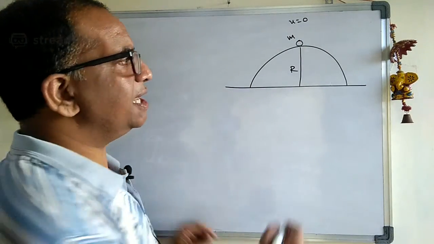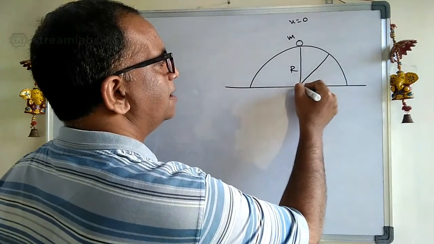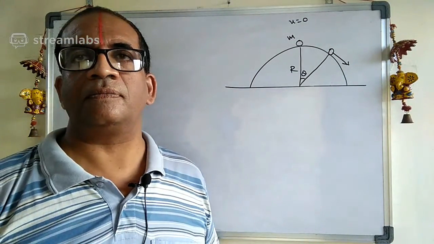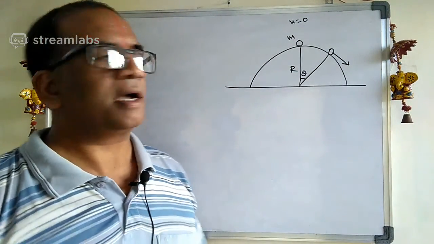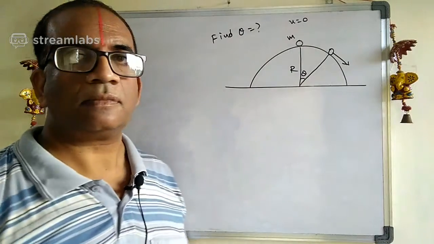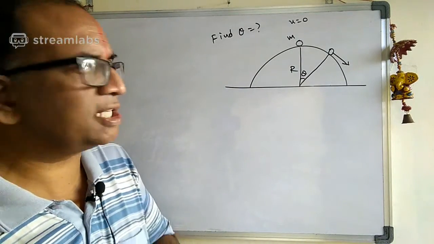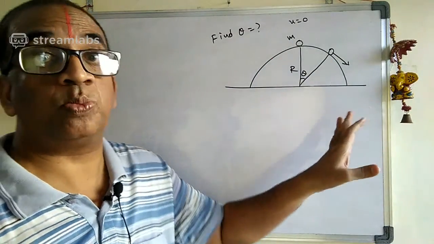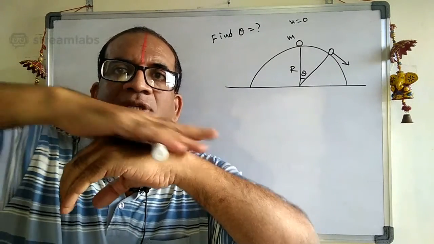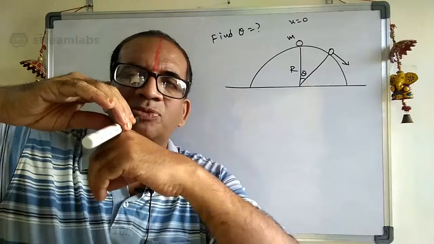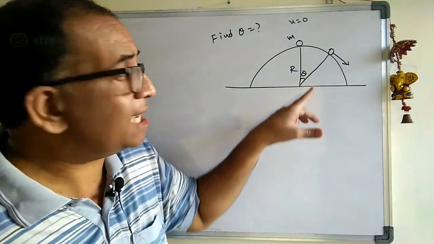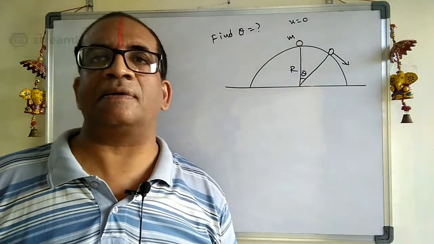And now see carefully here. By the time it reaches a certain theta, he is saying that it will leave the vertical circle, means it goes out of the circle. Then find theta. See carefully what he has given here. This one is a smooth hemisphere. On the hemisphere, he kept one mass here. So what happened to the mass? The mass will slide and it will fall. At one angle it is falling. Now he is asking what is this theta here?